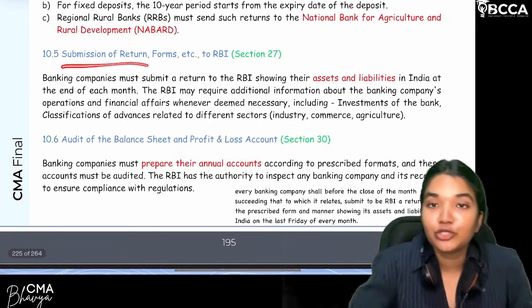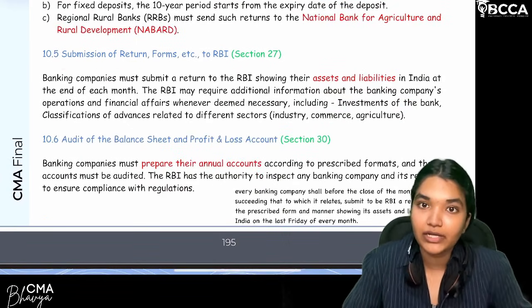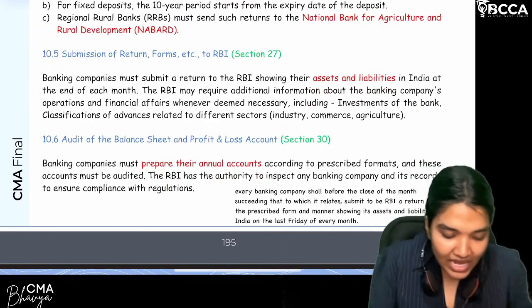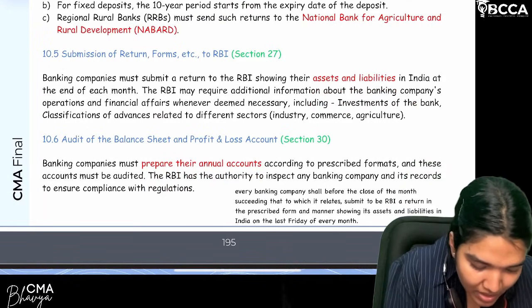Now moving on to submission of returns in the forms. This is specifically related to the amount of assets and liabilities. Now you have to make a small correction.